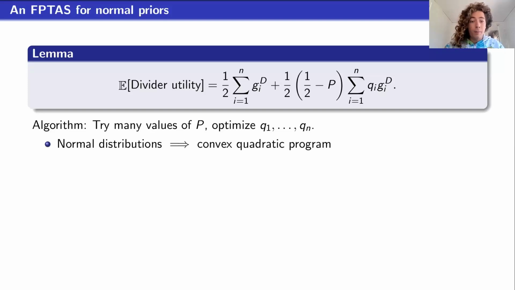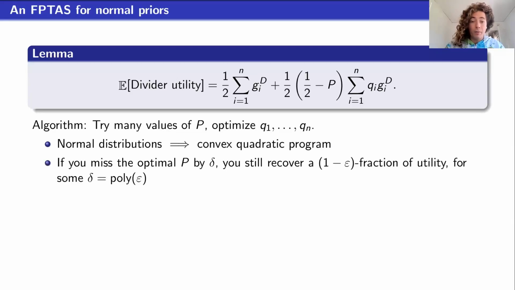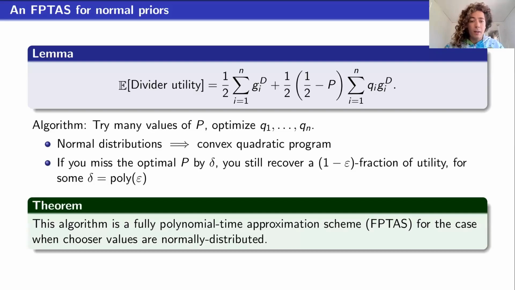And in our paper, we show that if the priors are normal, then it turns out that this becomes a convex quadratic program, so we can solve it in polynomial time. Moreover, if you miss the optimal P by a small amount, you still recover a 1 minus epsilon fraction of utility for some polynomial function of delta. And what this implies is that we have an algorithm that's a fully polynomial time approximation scheme for the case when chooser values are normally distributed.